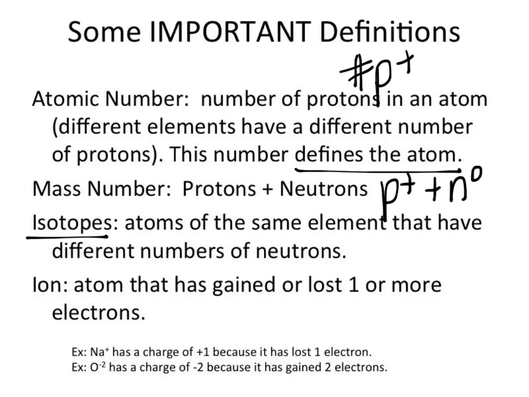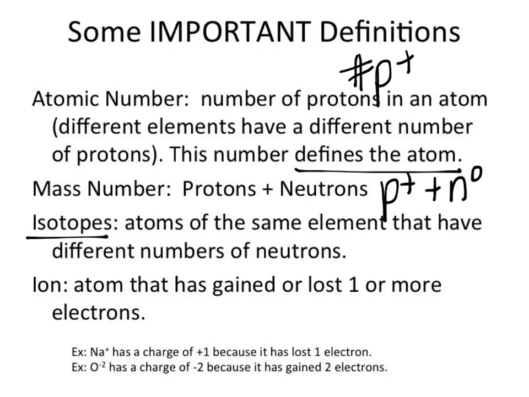If atom 32 has a mass of 78, now how many neutrons does it have? 46 neutrons. So, mass number changes. When your mass number changes, what changes in your atom? The number of neutrons. Okay? Your number of protons in the atom cannot change, because if it does, it changes the atom.